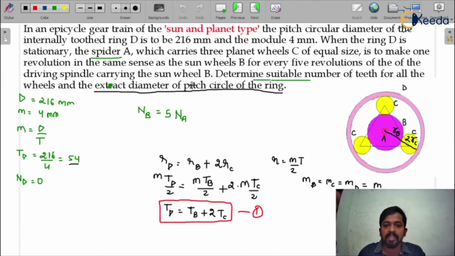Everything is clear. This is an important question in the engineering services examinations. The question is not so typical. I know it is a little bit complicated, but everything is clear in this question. You will not face any problem in sun and planet type problems when you understand this question properly.